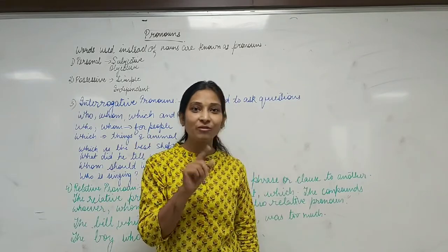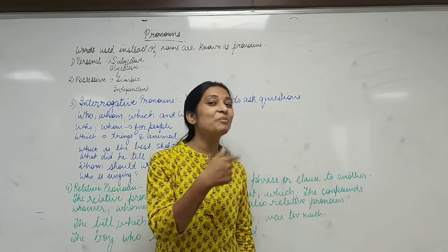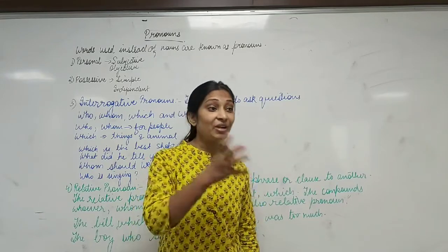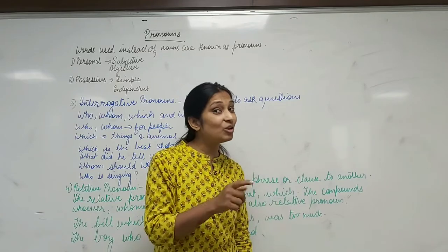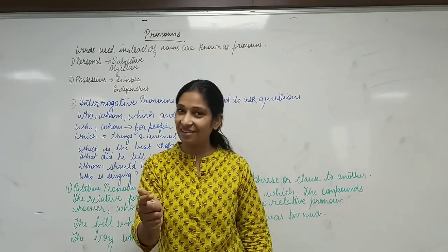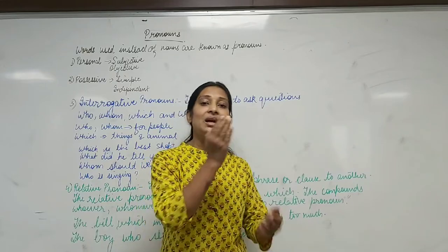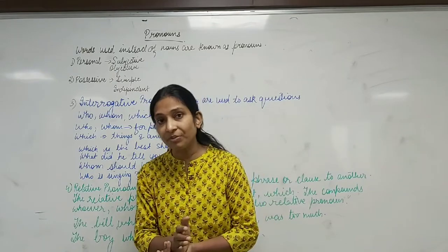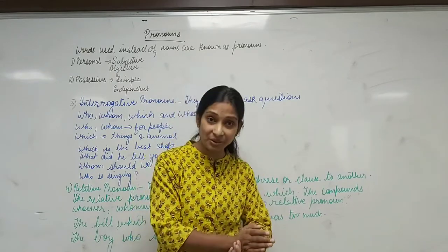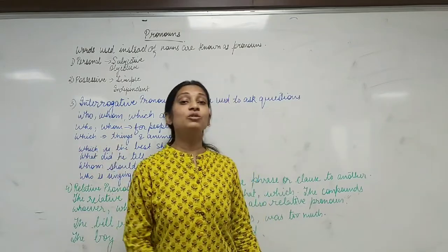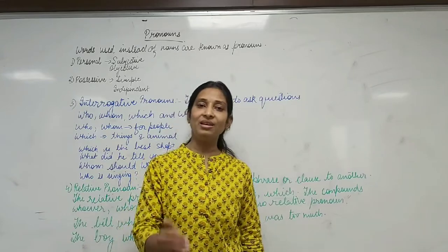But who is your book? We cannot use it, because who is used for persons. Clear? Who is your friend? Now here friend is a living thing, so we can use who for friend. Clear? So please make it very clear in your mind, children, that who and whom are used for persons, living beings, and which is used for animals and non-living things.